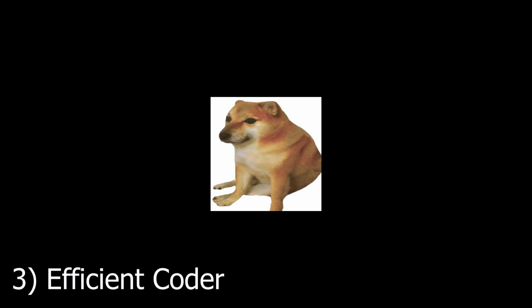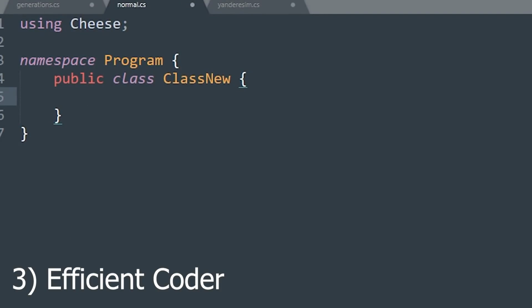Yay. Number 3 is the efficient coder. I like this one. Okay, let's do this. This will be quite easy.